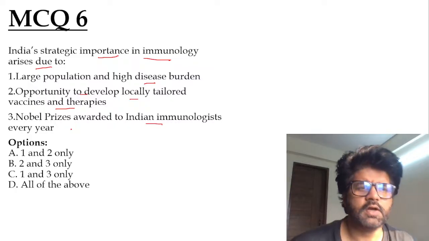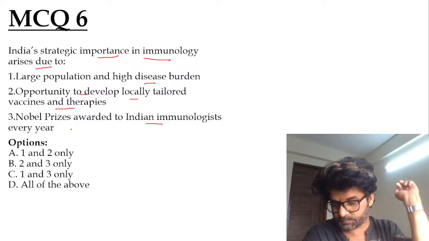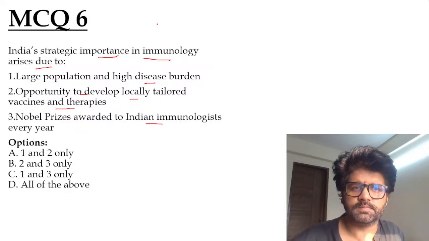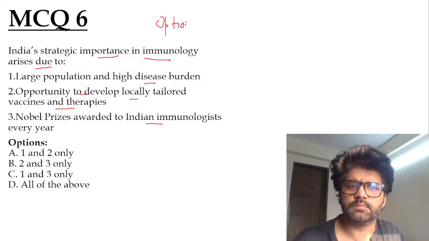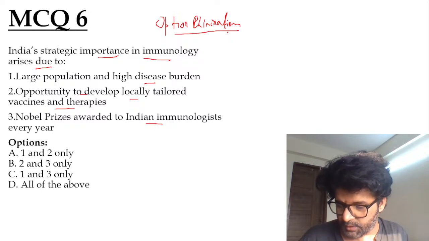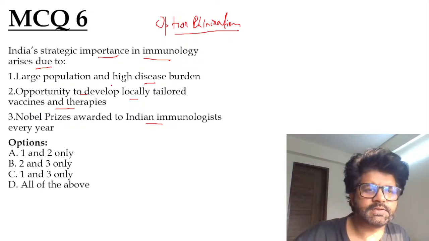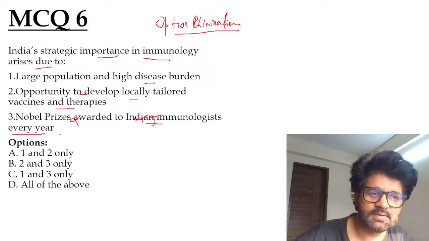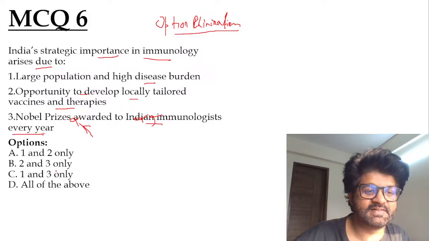Look at this question. Use option elimination. So Harshini, Gajanan, Iltush, Rishi, they have given the answer. Third is wrong, right? Nobel Prize awarded to Indian immunologists every year, they're getting it. There are so many things wrong in the third statement.